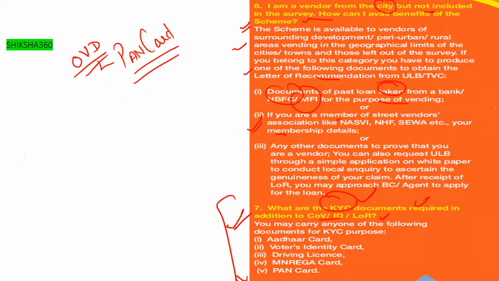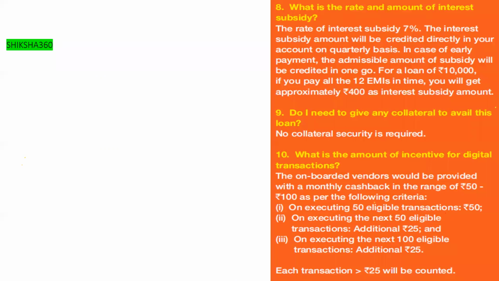Next one: what is the rate and amount of interest subsidy? The rate of interest subsidy is 7%. This question they have already asked. When will it be credited? Interest subsidy will be credited quarterly.